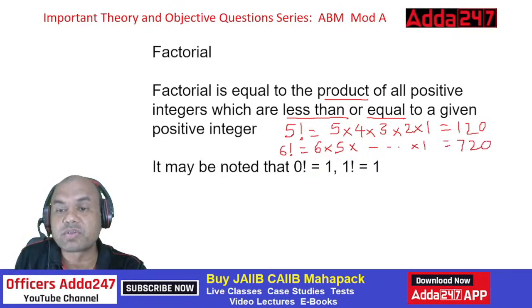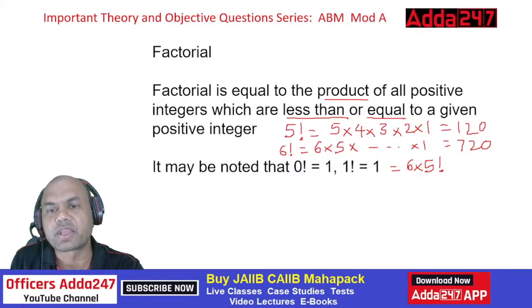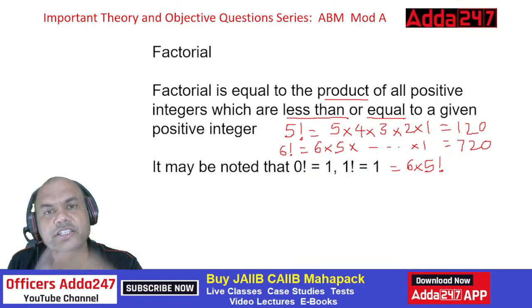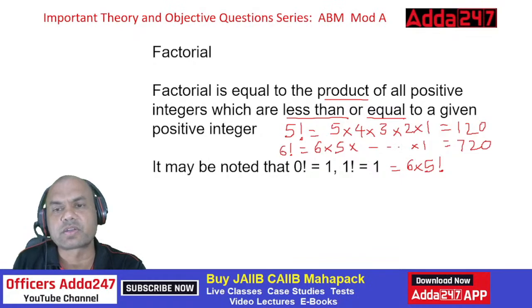Now one thing which you'll note over here is 6 factorial can be written this way also. I can write it as 6 into 5 factorial, isn't it? What's the difference? No difference. 5 factorial, I have taken it as 1 into 2 up to 5, then I have just multiplied with 6. So similarly 7 factorial is 6 factorial into 7. So this way also you can write a factorial.